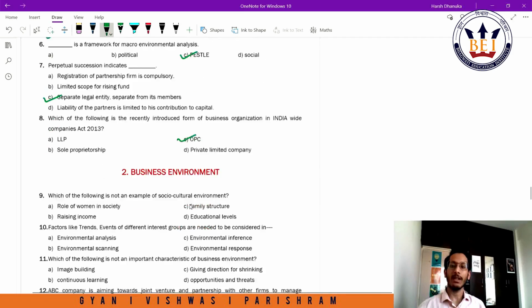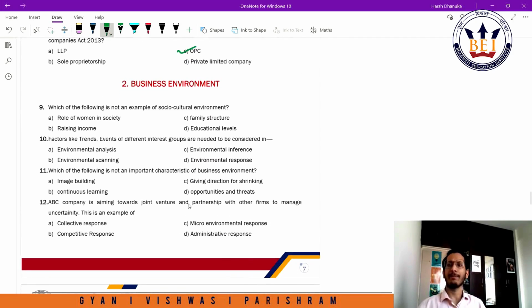Moving on to business environment. Which of the following is not an example of socio-cultural environment, right? Which of them is not an example? So three of these options must be a socio-cultural environment and one of them would not be. The role of women in society talks about how women are leading the society, maybe in managing household, be it business sector, be it into employment. Family structure, the entire shift from joint families to nuclear family, that is a social shift.